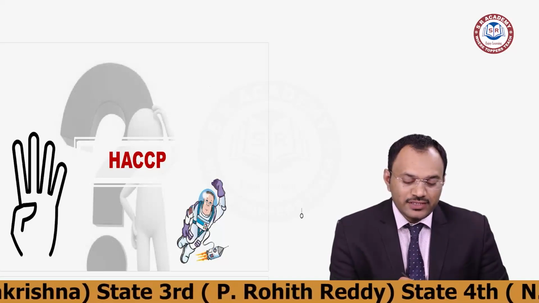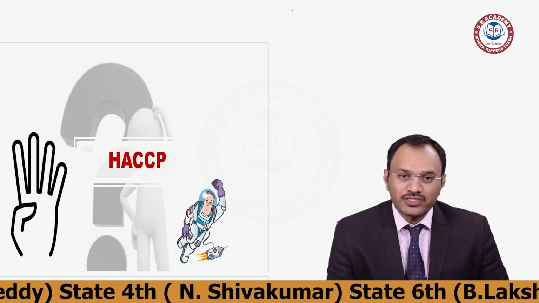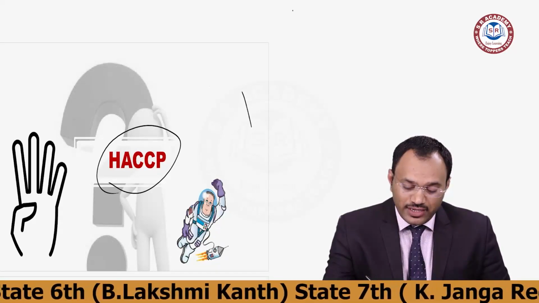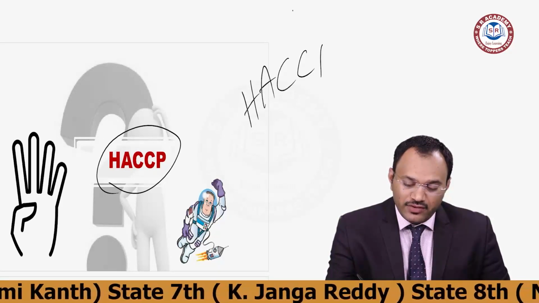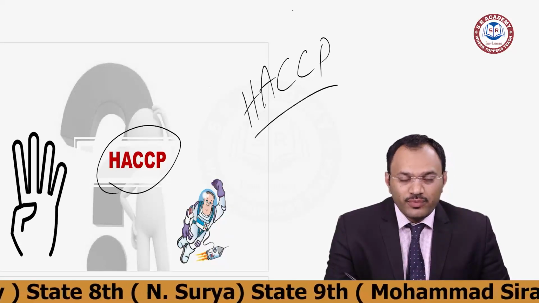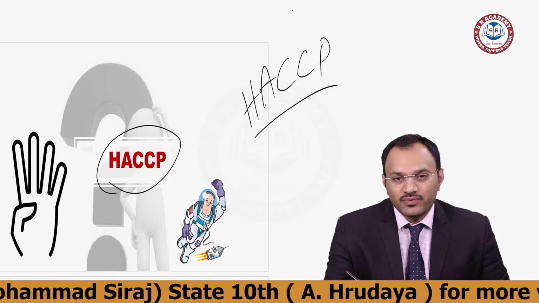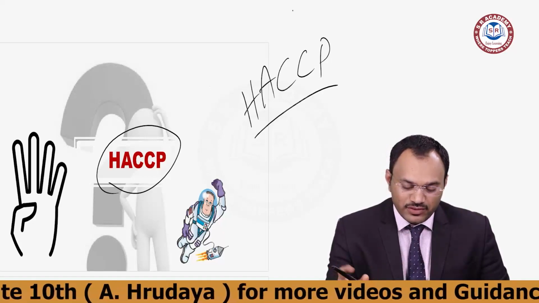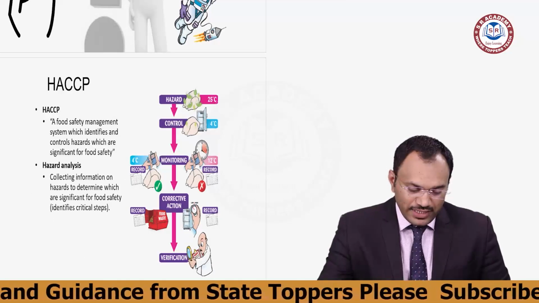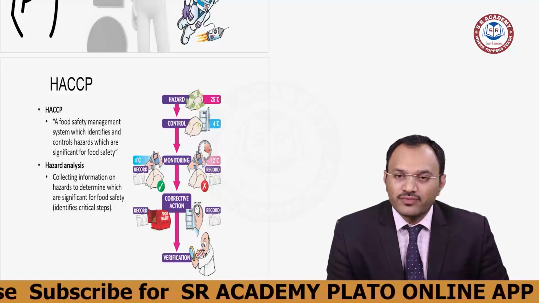Until you know much about HACCP, you can't understand the concepts or crack it. So you will be able to write HACCP in a very clear manner. After this, you will be able to clearly identify what the requirement of HACCP is in food industries and other requirements. Okay, let's discuss HACCP in a clear manner. The word HACCP carries a lot of meaning in food safety.